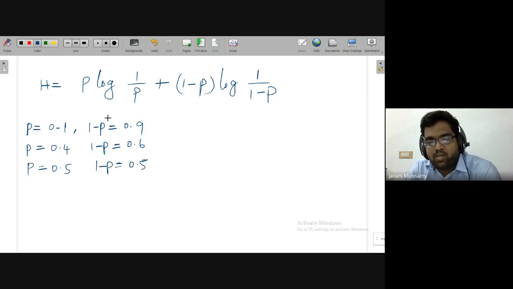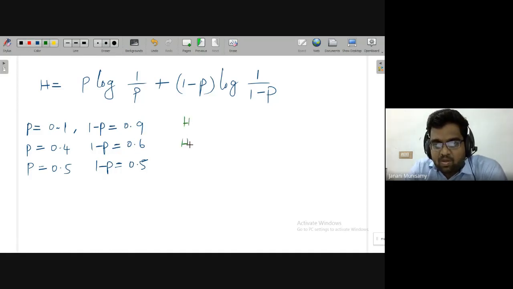Now the question here is, you can make any combination. For all the combinations, you try to find out H. Each H may be different, because the values are different. The distribution of the values is different. Totally it may be 1, but the distribution is different. So you will be getting different H values. Our formula is the same.